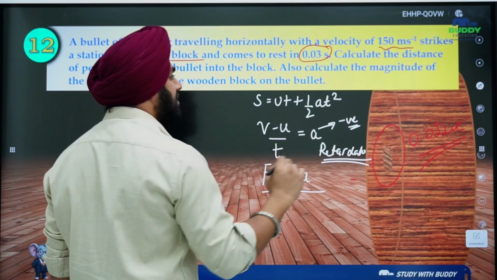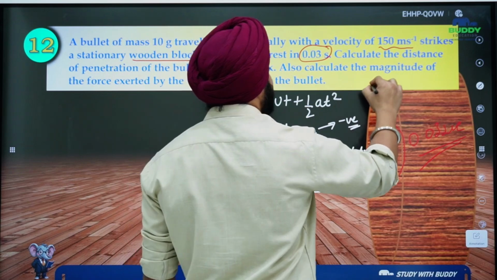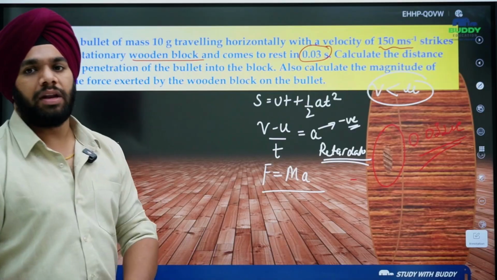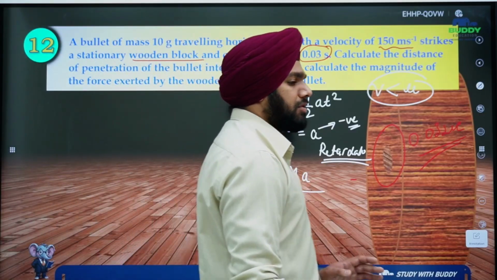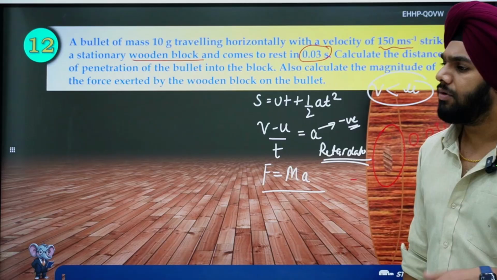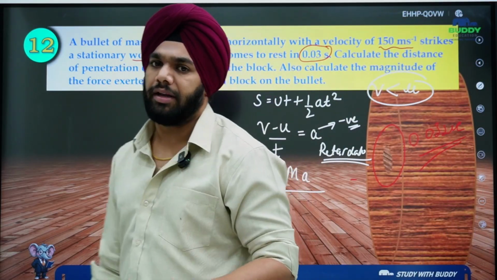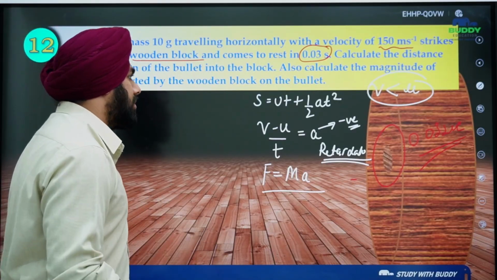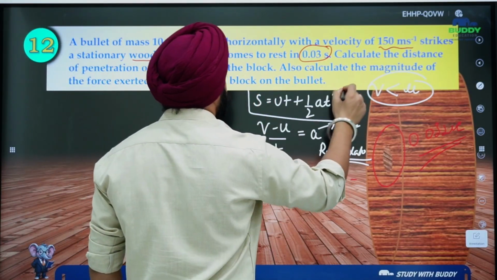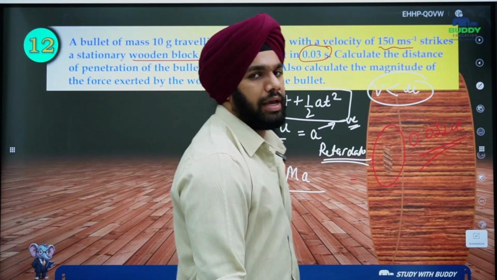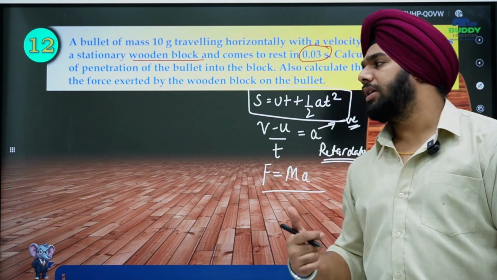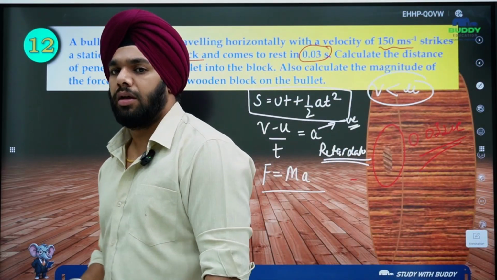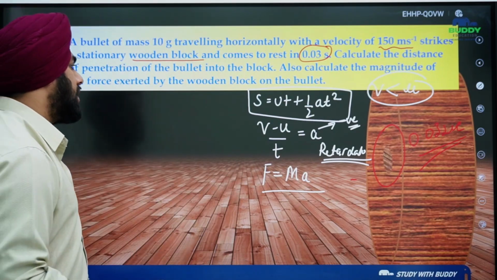And this acceleration will definitely come in negative because again it is retardation. You need to remember this basic thing: whenever the final velocity is less than the initial velocity, that means it is retarding. Whenever the final velocity is greater than the initial velocity, that means it is accelerating, right? So this is a very basic thing to understand, and using the equations of motion we can simply solve, okay? So first of all I'll find out the acceleration, then the displacement, and also the force, okay? So let's solve this, right?